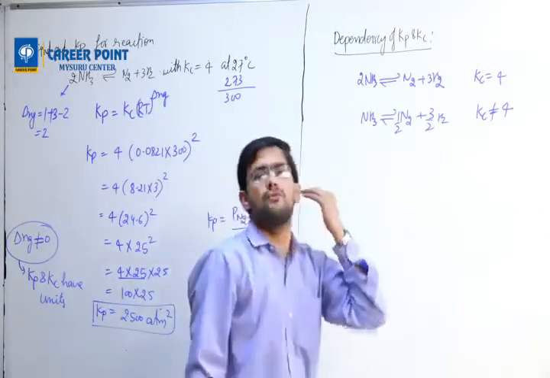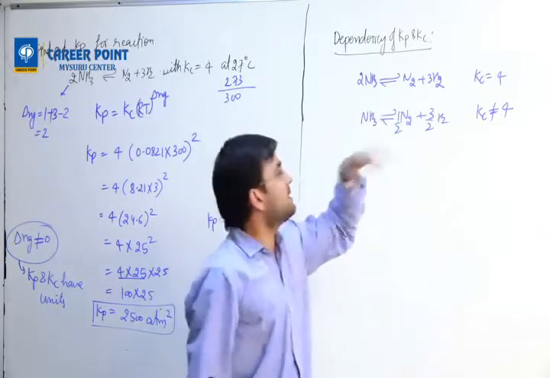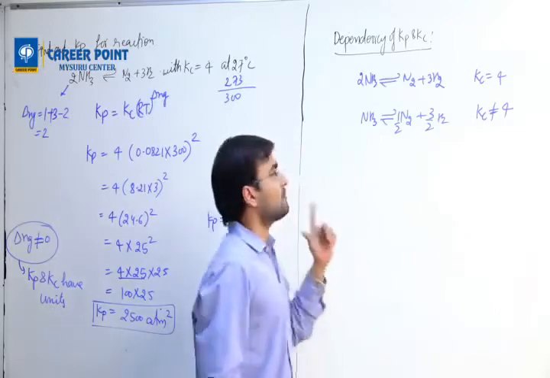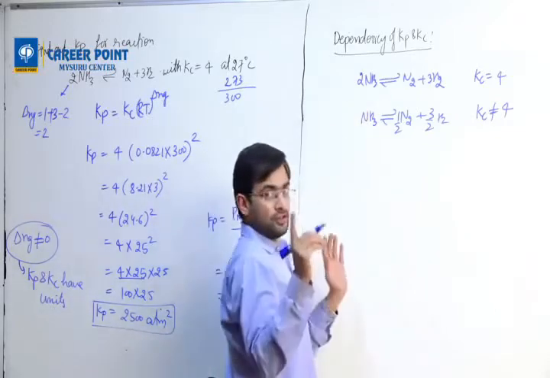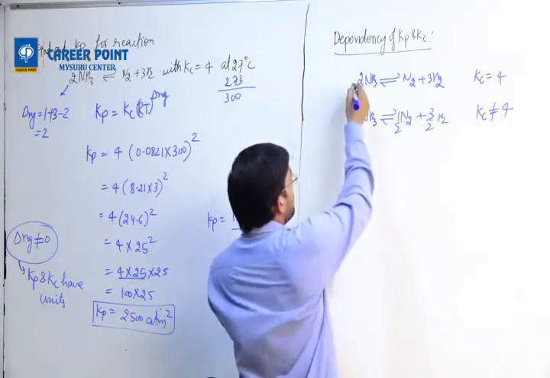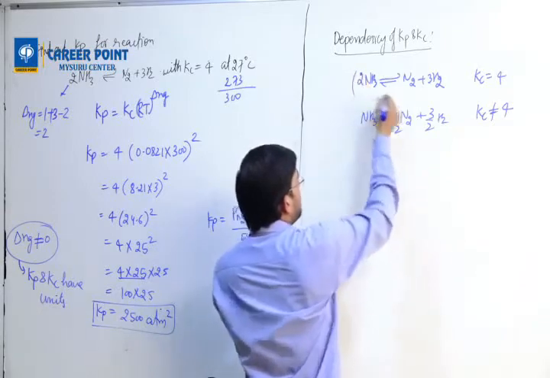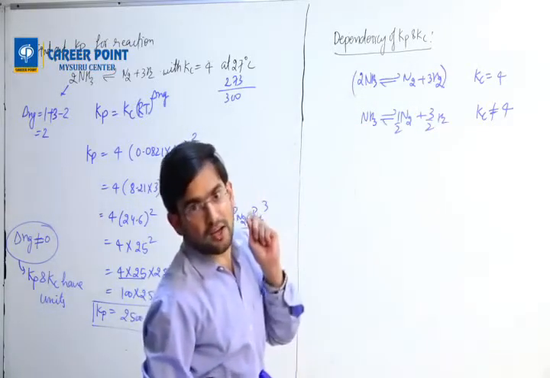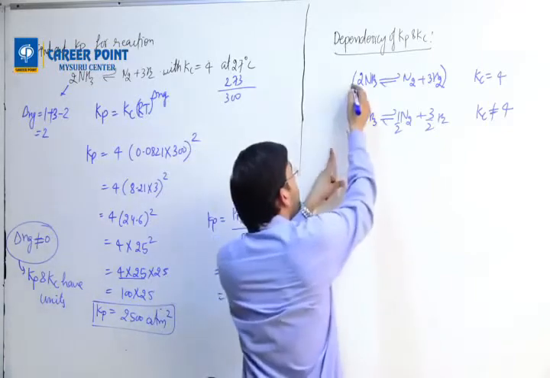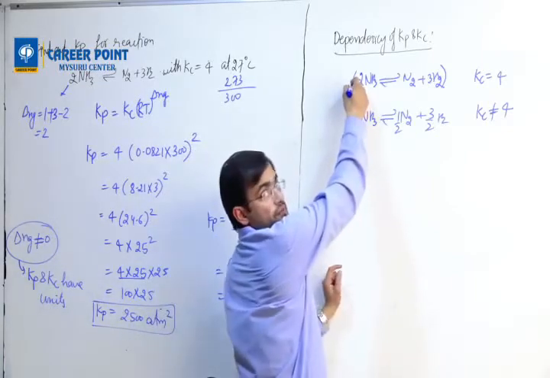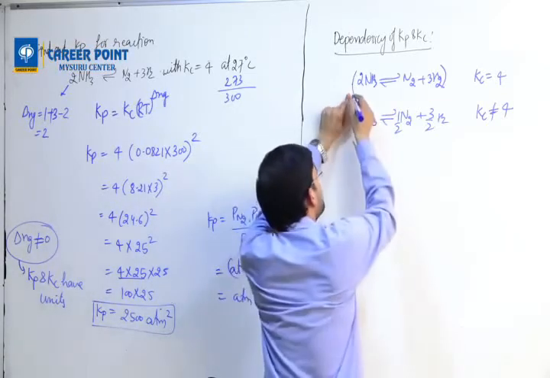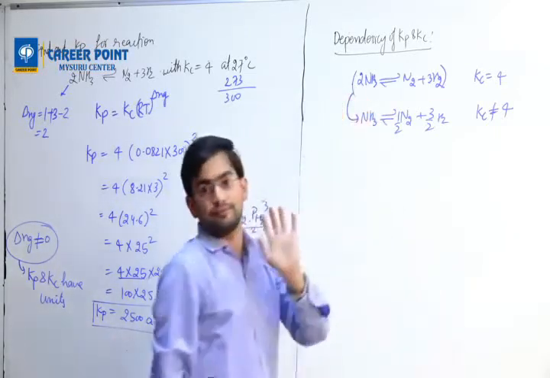But how do I find out what the new Kc is? Kc is not equal to 4, then what is Kc equal to? You need to understand the trick. Listen very carefully. By what factor should I multiply this reaction so that I get this reaction?